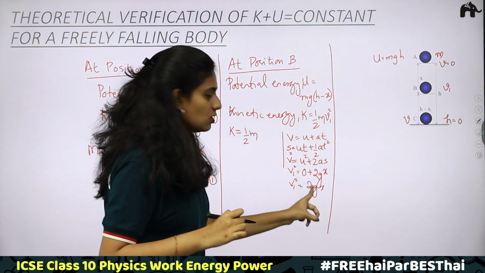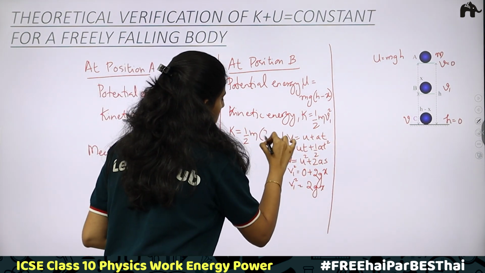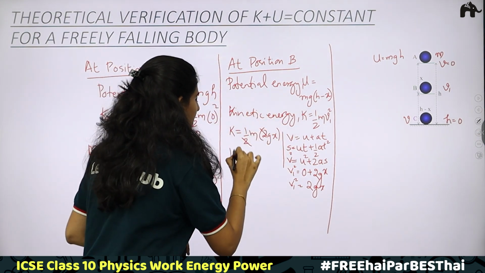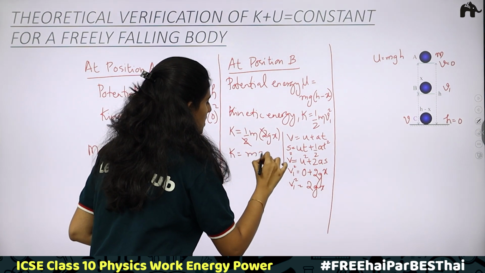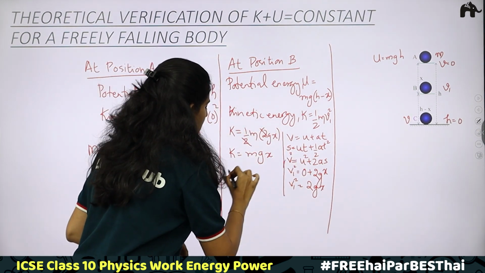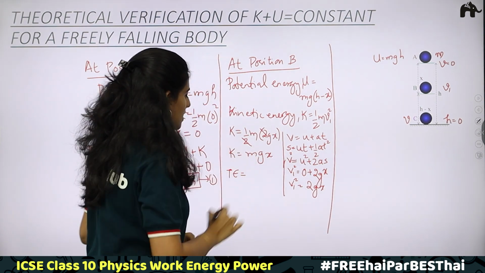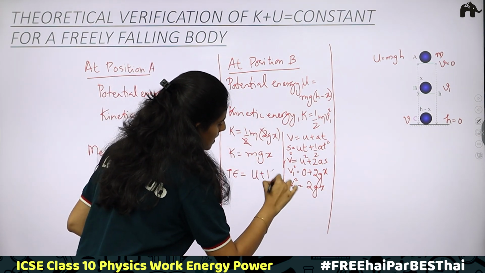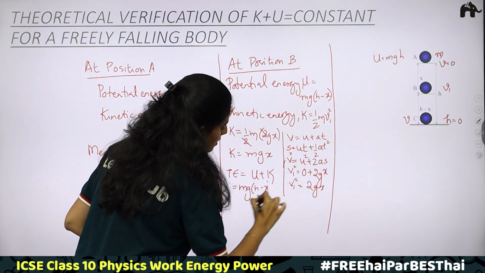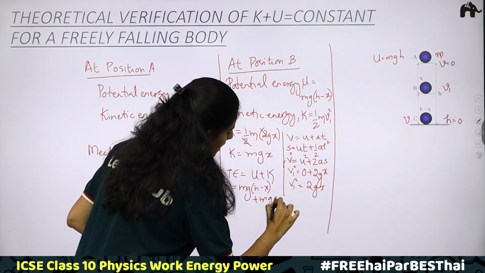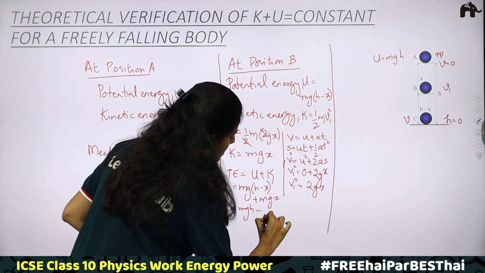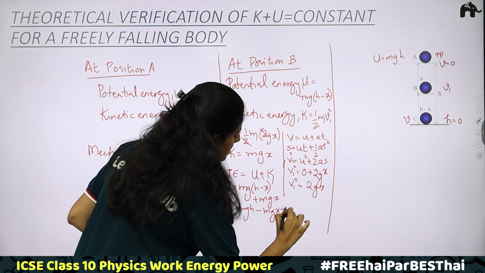Now the kinetic energy is equal to half m v1 square. v1 square is 2gx. 2 and 2 can be cancelled. Then what do we get? Kinetic energy is mgx. Now tell me what is the total energy in this case. Total mechanical energy is equal to, again, potential energy plus kinetic energy. mg(h minus x) plus mgx. That is equal to mgh minus mgx plus mgx.